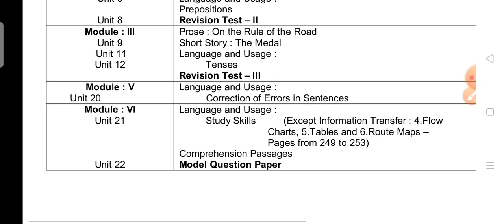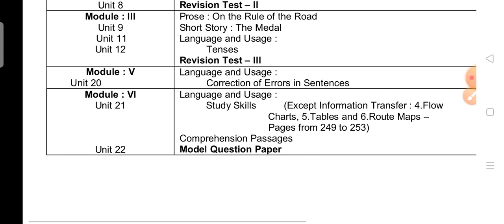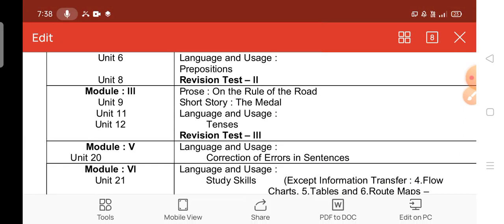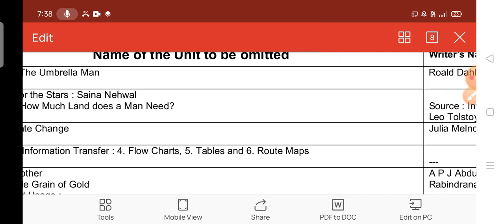Module 5 language and usage, correction of errors in sentences, that is unit 20. Unit 21 language and usage, study skills, except information transfer, flowcharts, tables, route maps, and pages 249 to 253. Comprehension passages and unit 22 model question paper. So it's clear now. Once again I will show it, okay, see here.